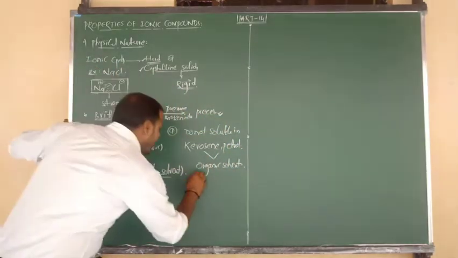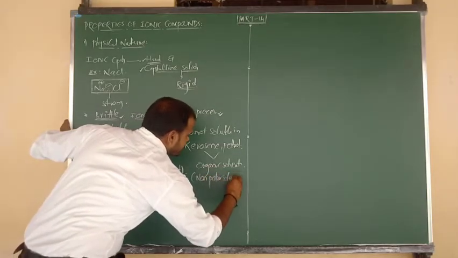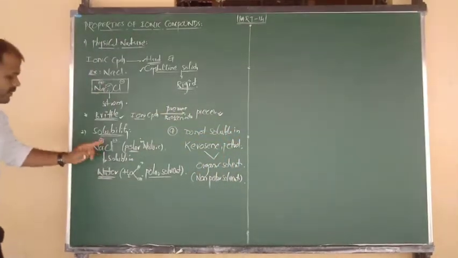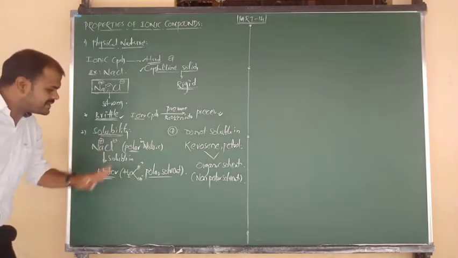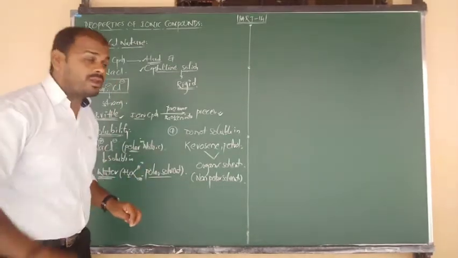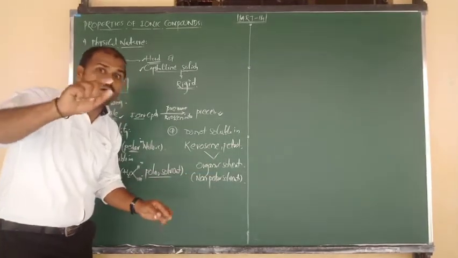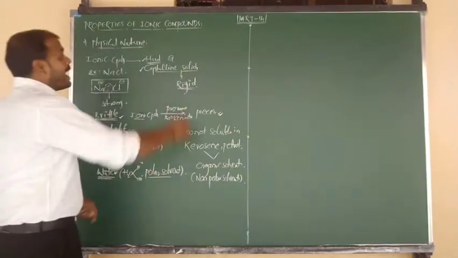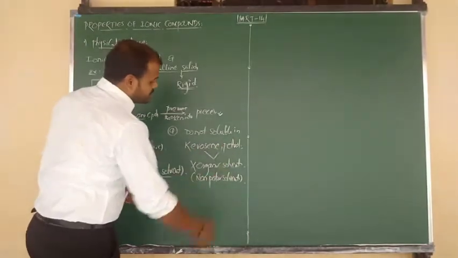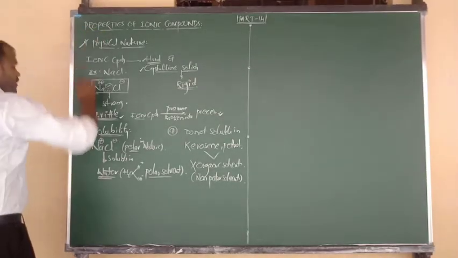And also we can say that all organic solvents are non-polar in nature. So simply we can say non-polar solvents. Once again, ionic compounds can be soluble in water because the ionic compound's nature is polar and water's nature is also polar. Polar can be soluble in polar, but listen carefully. The ionic compound's nature is polar, but the organic solvents' nature is non-polar. A polar compound cannot be soluble in non-polar. That means ionic compounds are never soluble in organic solvents like kerosene and petrol. Clear? Good. So two physical properties are over.